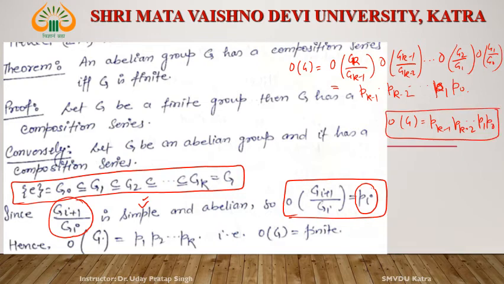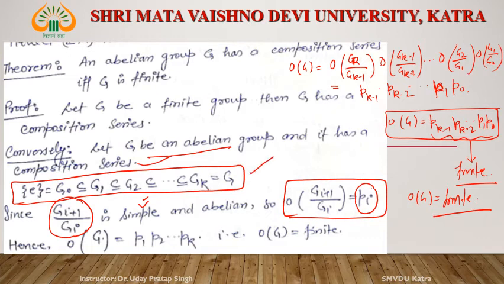What is this? This is the product of prime numbers. Then what is a product of prime numbers? It is finite. It means the order of G is finite. That is, if G is abelian and has a composition series, then the order of the group must be finite.